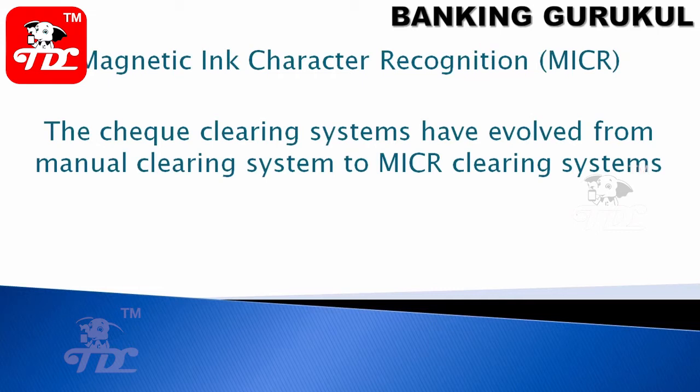Previously, if you wanted to transfer from one institution to another, or one bank to another bank, you had clearing. In those days clearing was through MICR clearing, and even today we are doing MICR clearing. The check clearing system evolved from manual clearing to MICR. Previously it was manual; after MICR, it became something automated.